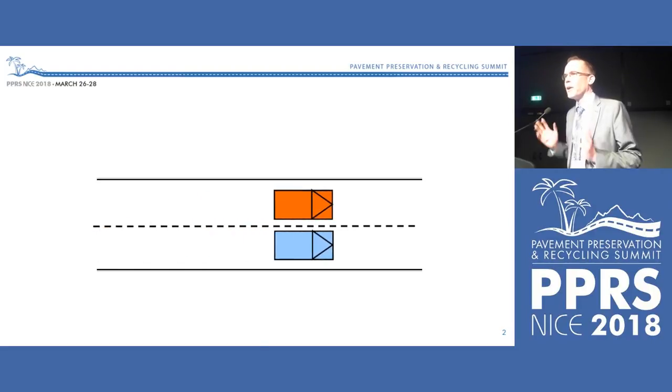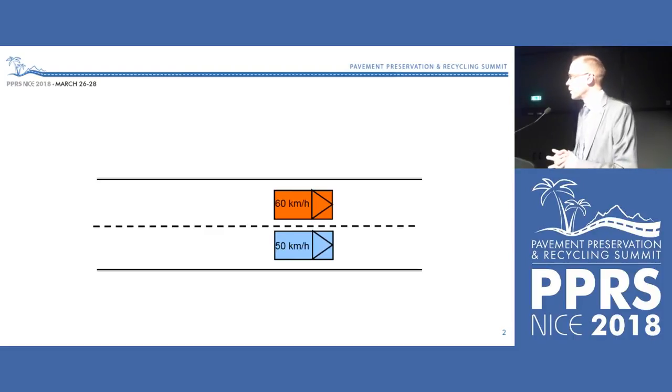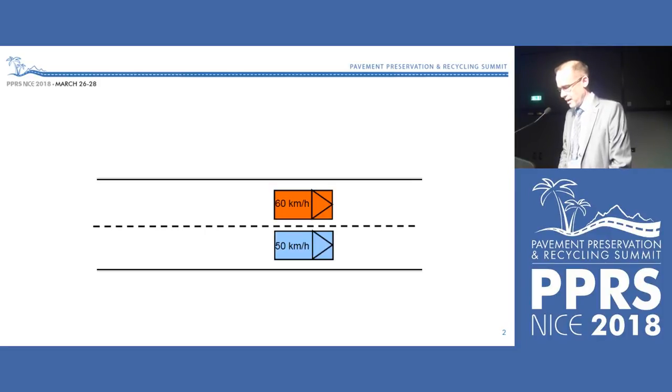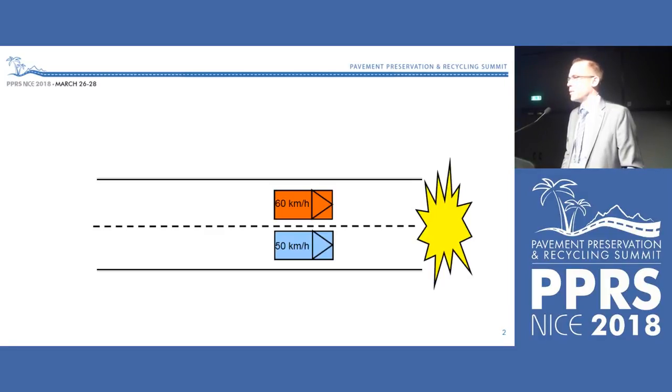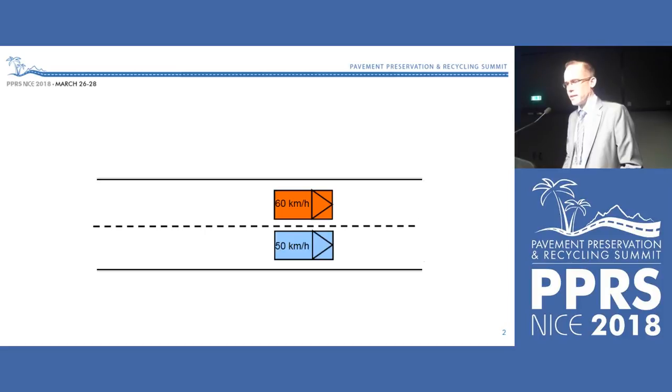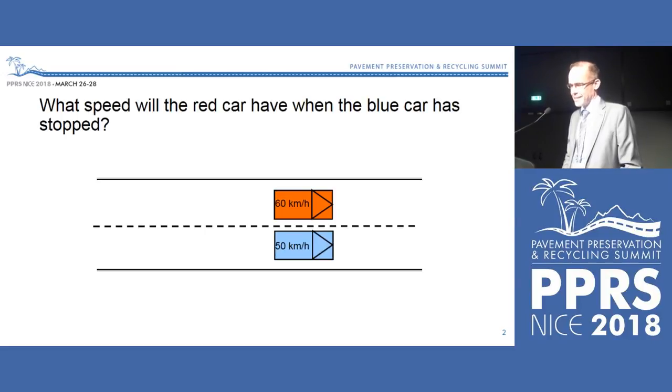And when the cars are parallel like this, the blue car has a speed of 50 kilometers per hour, and the red car has a speed of 60 kilometers per hour. And then something happens in front of them, and they have to brake as hard as they can in order to stop the cars. And the question I would like to ask you now: what speed will the red car have when the blue car has stopped? Please, feel free to guess.